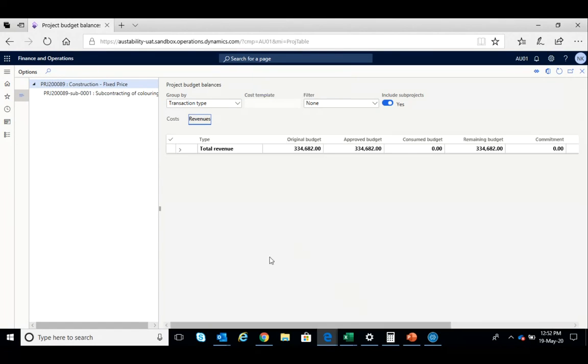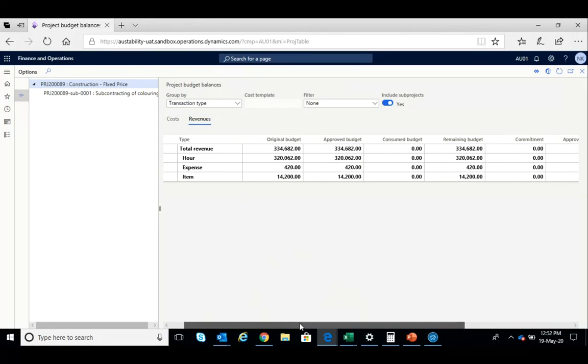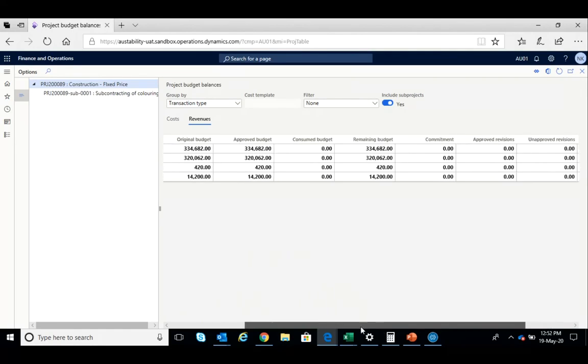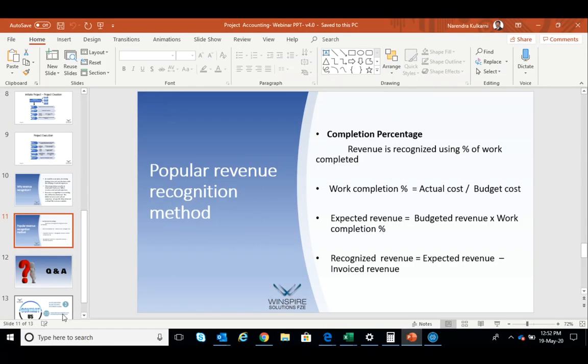So the idea behind the whole product is twofold: to execute the project on time using time management software, which is MS Project, which is a separate activity, and to control the cost and revenue of the project using this software, which is a complete solution for procurement, inventory management, and projects. So I think we are on time. We have covered all the points and we are ready for more questions.